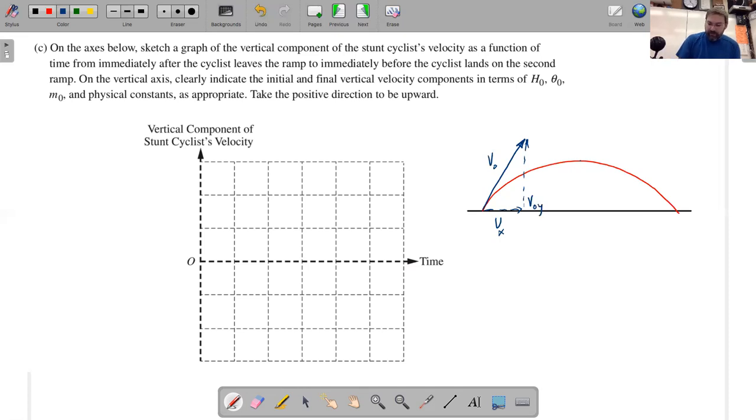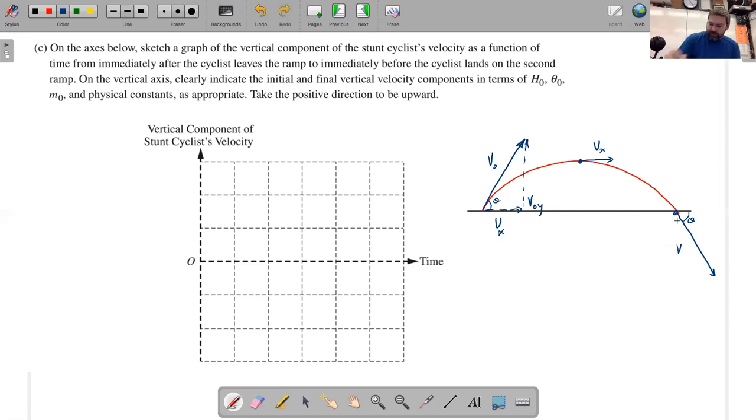At the very top of the trajectory, all of the velocity is only horizontal, v sub x. And when the cyclist lands, they land at exactly the same angle, theta, and with exactly the same speed.